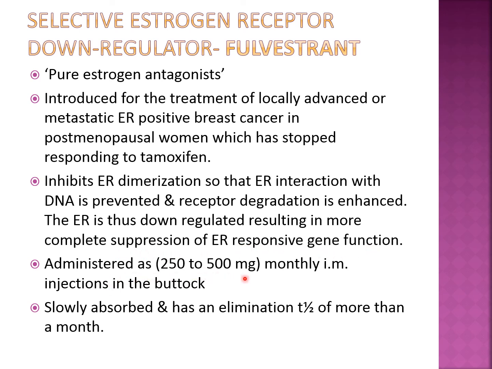It is administered as a 250 to 500 milligram monthly intramuscular injection in the buttock. It is slowly absorbed and has an elimination t-half of more than 1 month. Therefore, एक बार महीने में सिर्फ एक बार इसका इंट्रामस्कुलर इंजेक्शन देना पड़ता है फल्वेस्ट्रन का.